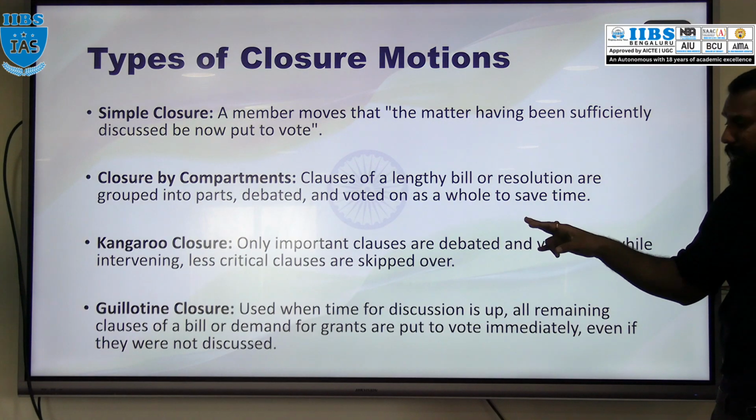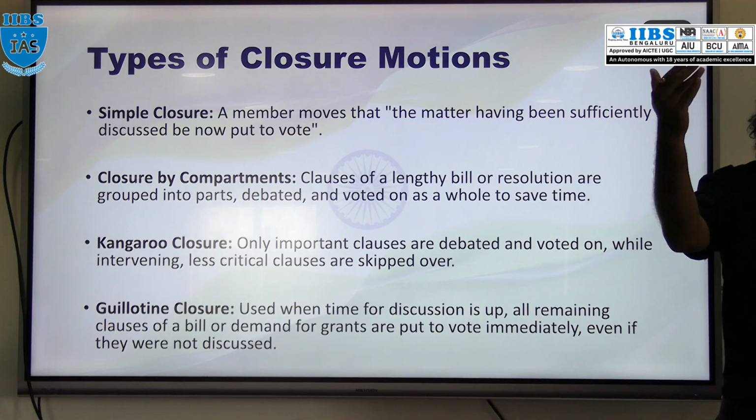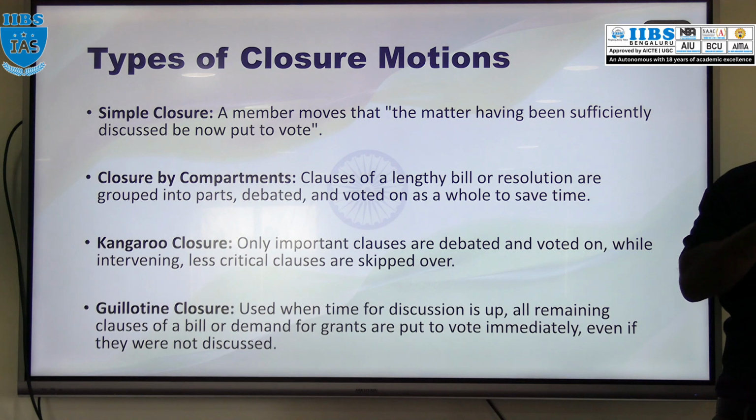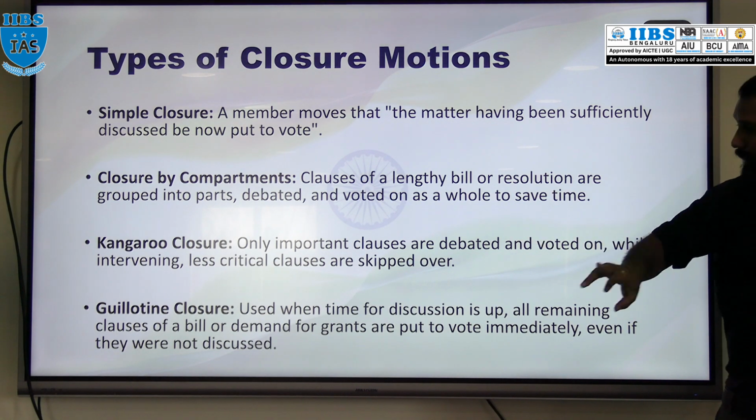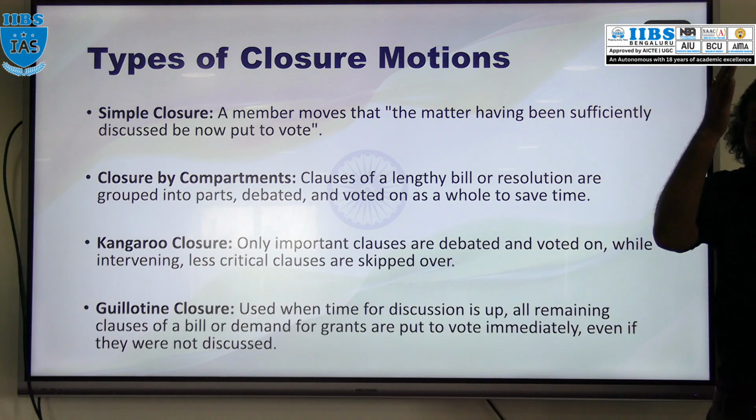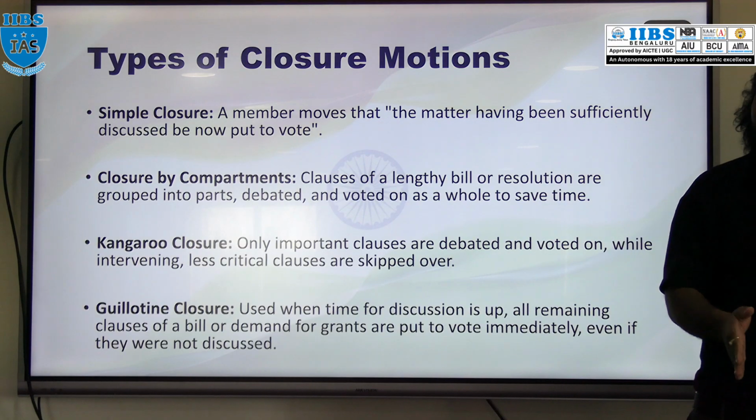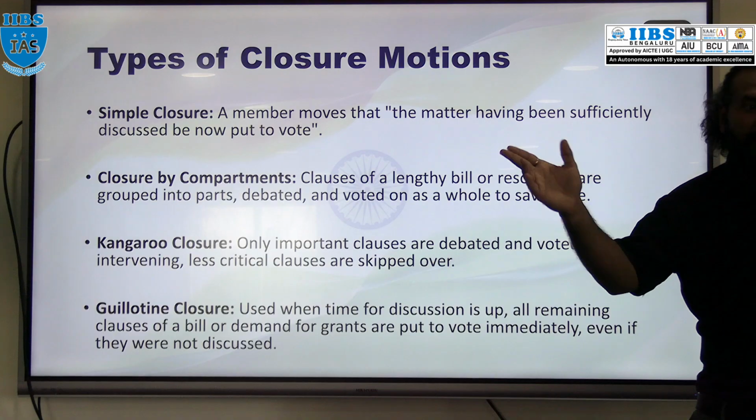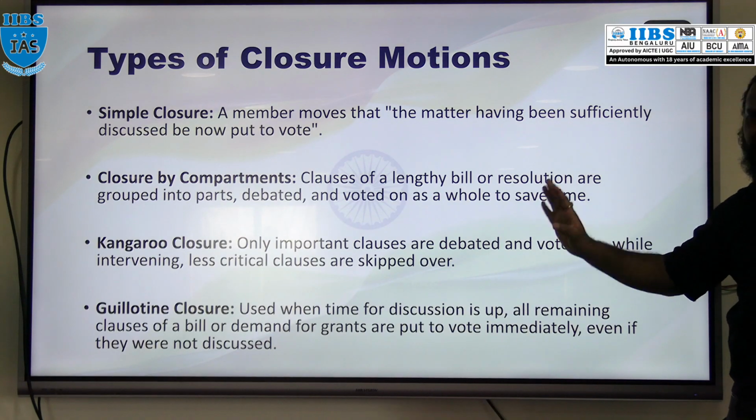All the remaining clauses of the bill or the demands for grants are put for vote. All are put for vote. They won't skip. In kangaroo closure, they skip the unimportant things. But in guillotine motion, the important things discussed and the provisions which they didn't discuss and are least important, those also are put for vote. Why? Because time is over.